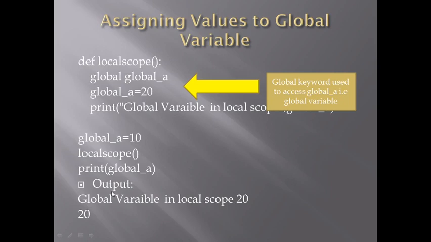what will we get? Global variable in local scope, we have its value as 20, and also when printed outside this function, its value is changed. We are getting the global variable as 20. What happened is we have accessed the global variable inside the function and changed its value. Since it is a global variable, its value will change throughout the program. So when assigning 20, its value has changed and now it is printed 20. The 20 is written here also.